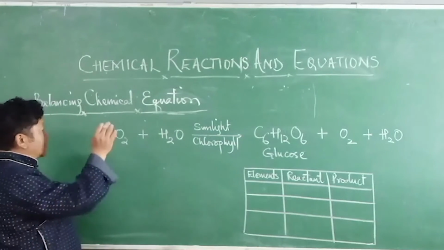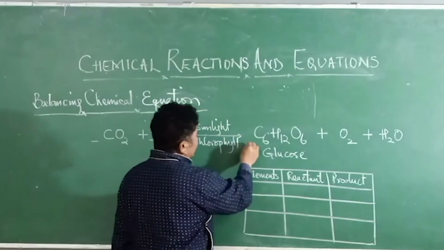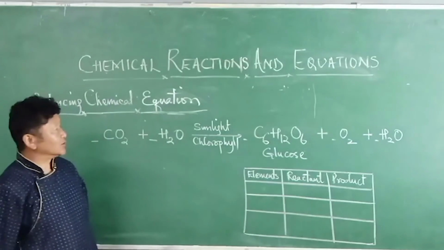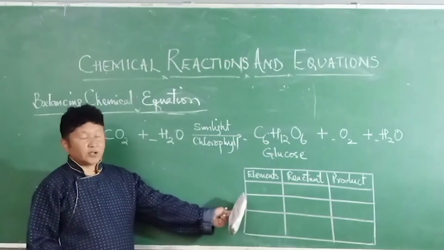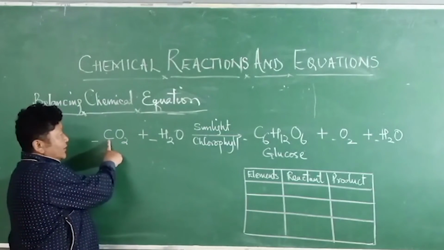Now to balance this equation, here we have to place numbers as coefficients. Make this table ready with yourself, and write down the number of atoms in the reactant.